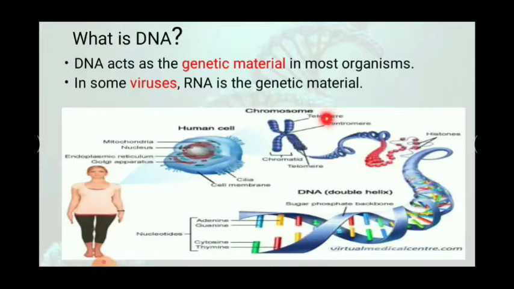This is a very simple diagram showing that our human body consists of millions of cells. We all know that, and if we see a detailed structure of a cell, we can see in its central portion it consists of the nucleus, and this nucleus consists of chromosomes. These chromosomes consist of a coiled structure known as DNA. Okay, and we can see that DNA consists of many nitrogenous bases in it. Now we will see this structure of DNA in a more detailed way.